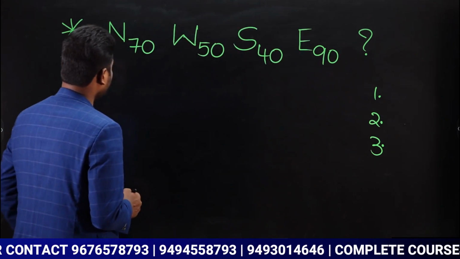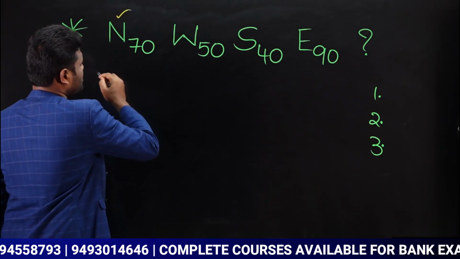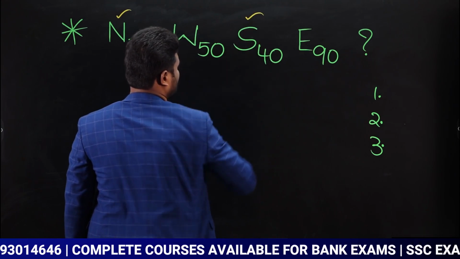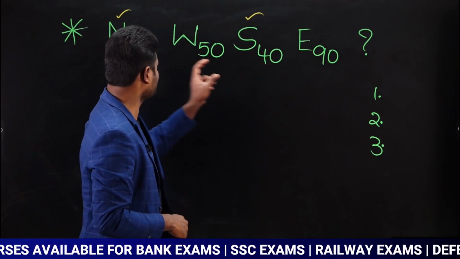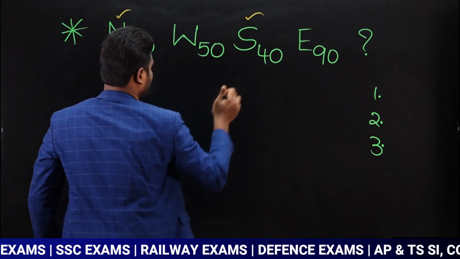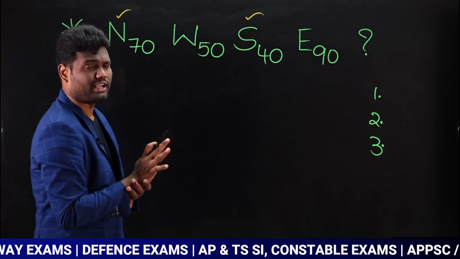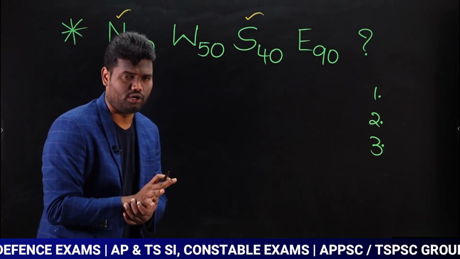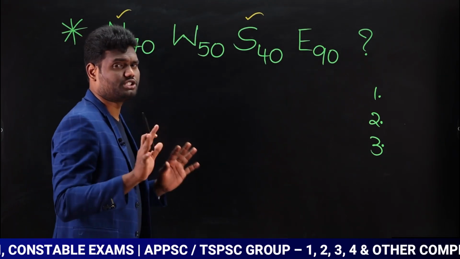Now observe here. This is north. What is opposite to north? Opposite to north is south. Yes or no? So you have to subtract this. When you subtract 70-40, the difference is how much? Sorry, first I am going to explain in the normal traditional way. After that we will go with the shortcut.